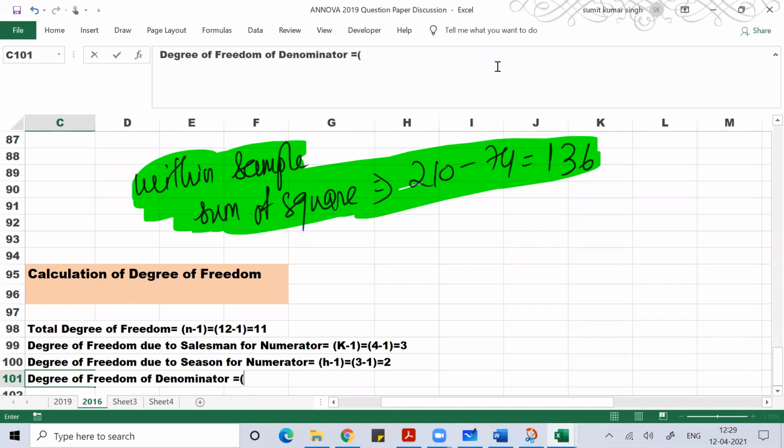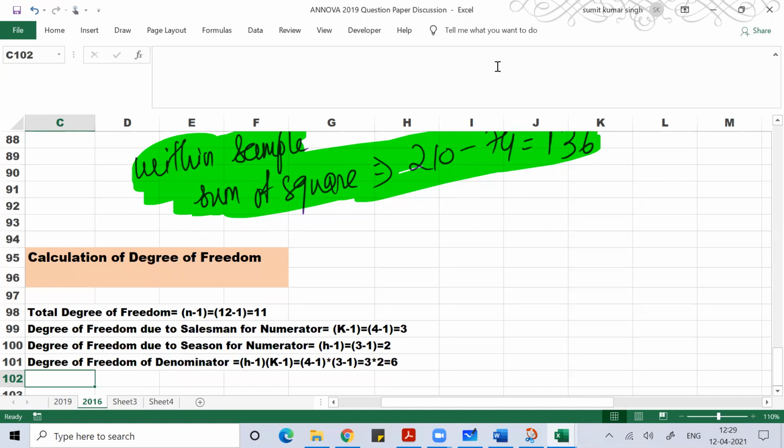For that we'll use the formula h minus 1 into k minus 1, that is 4 minus 1 into 3 minus 1, that is 3 into 2, which means 6.